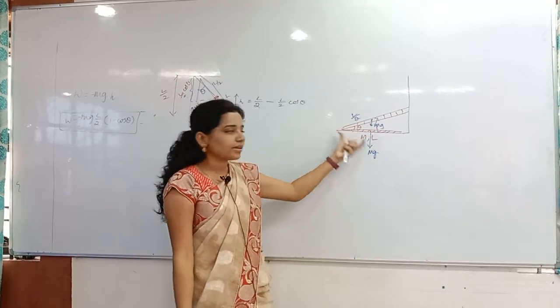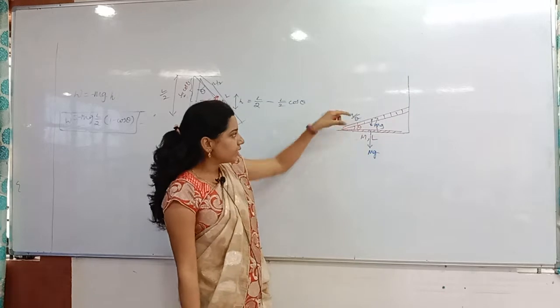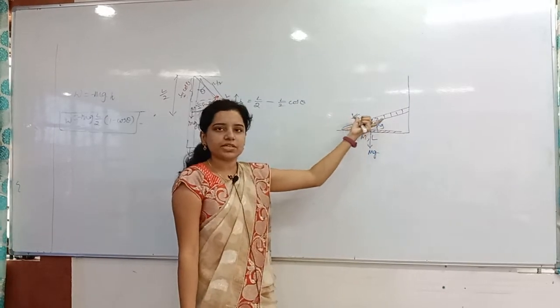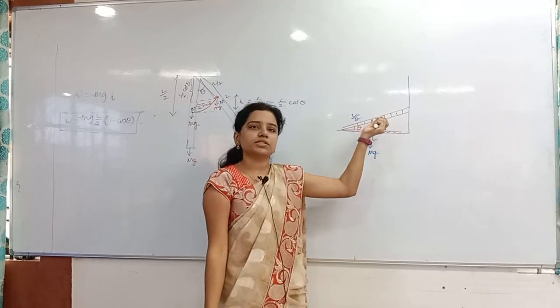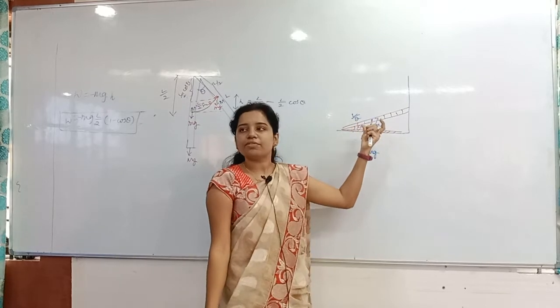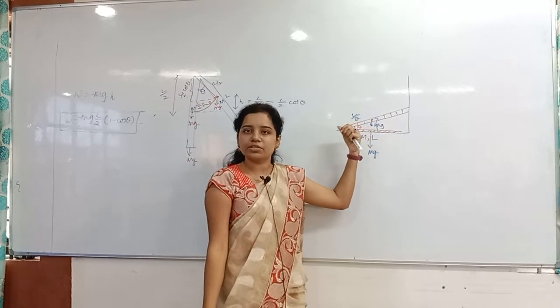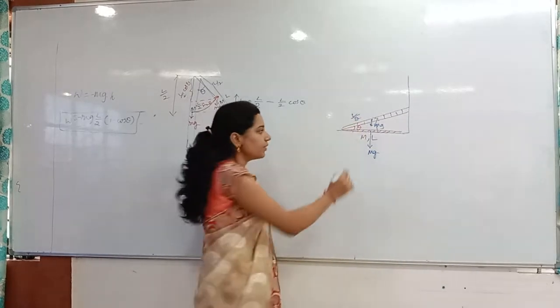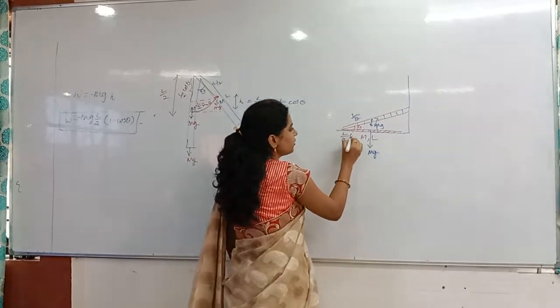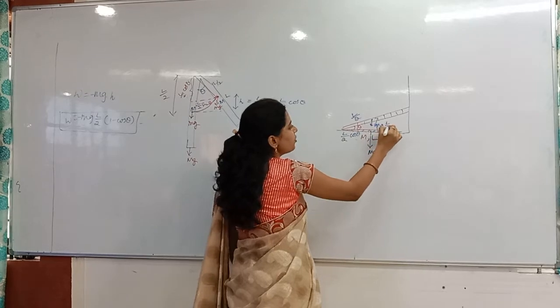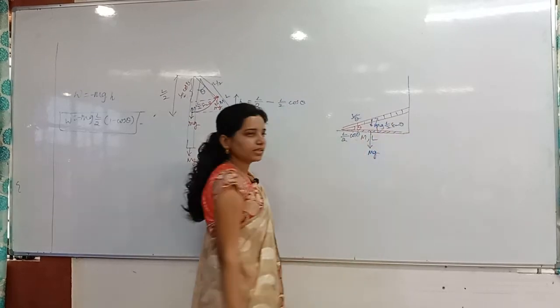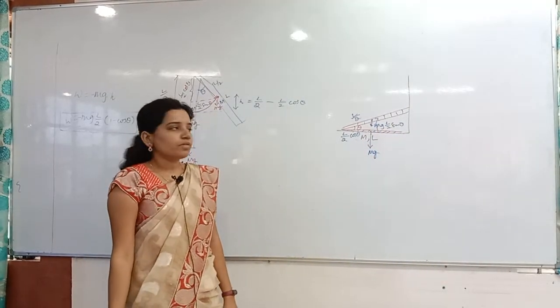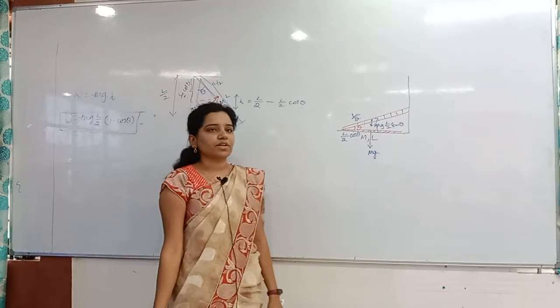Obviously you can see the right angle very clearly. Where will mg act? Always at the center of gravity. The center of gravity is at L by 2 distance only. Now this is L by 2, the angle is theta, so the adjacent side will be L by 2 cos theta, then the opposite will be L by 2 sin theta. Now which displacement is responsible for the work done?